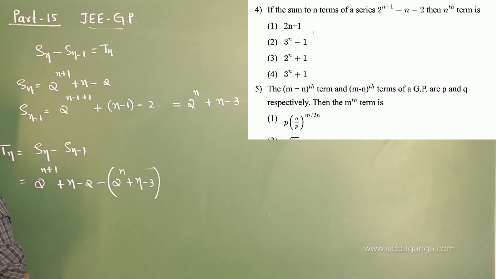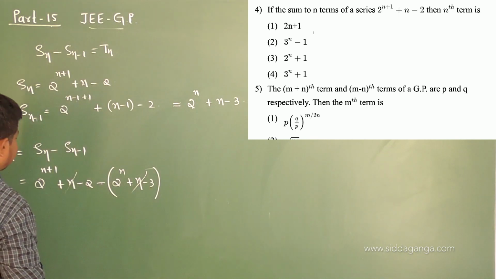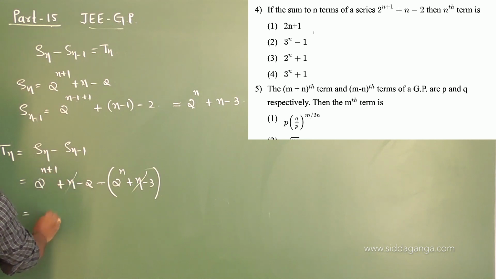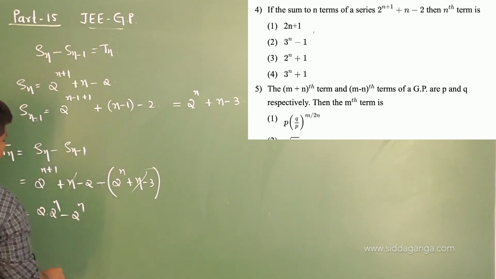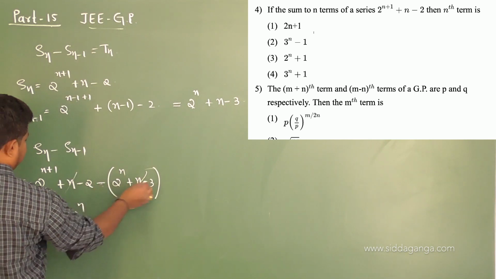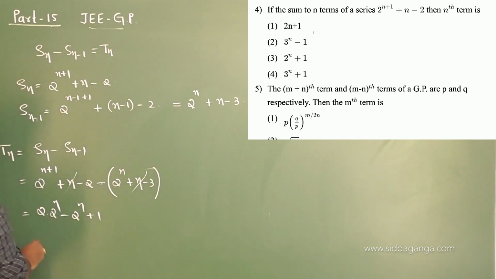So on simplification, n minus n gets cancelled. Then here 2 power of n plus 1 I am going to write as 2 into 2 power of n, because 2 power of 1 into 2 power of n becomes 2 power of n plus 1, minus 2 power of n. So minus 2 plus 3, so plus 1. So this is like 2x minus 1x, that is 2 times 2 power of n minus 1 time of 2 power of n.